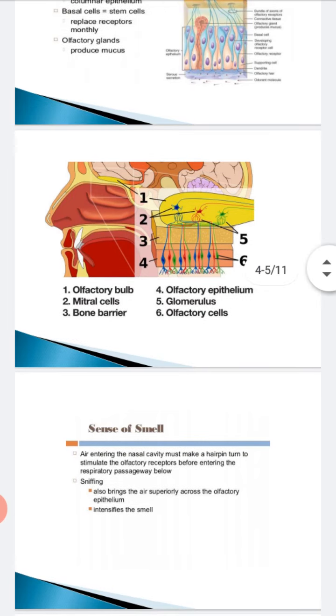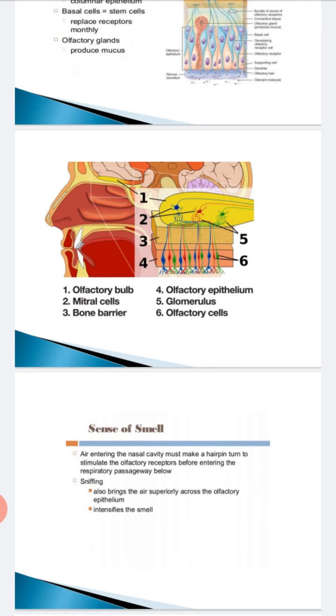The mucous membrane entangles and recognizes these chemicals, and they are passed forward to the olfactory cilia. The olfactory cilia capture them and send them to the olfactory bulb.